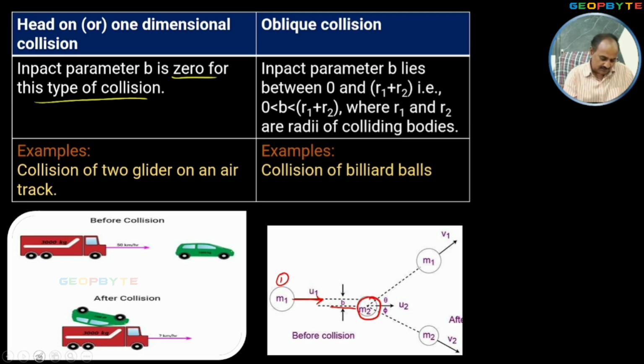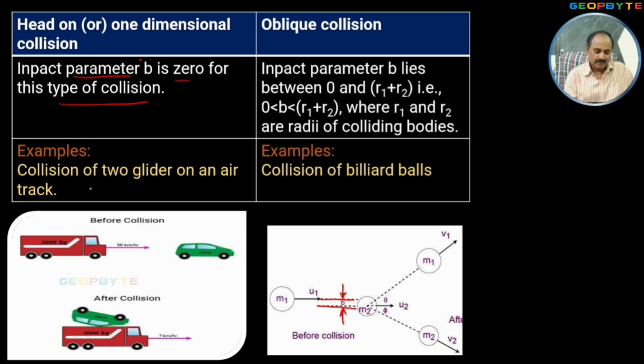Look at the center lines of the first body and the second body. This is the gap between the center lines. That gap between the center lines of the two colliding objects is called impact parameter. So in case of head-on collision, impact parameter, generally denoted with b, is 0.